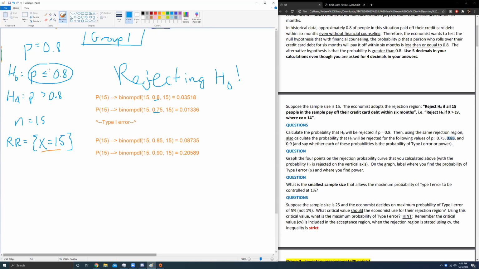P is less or equal to 0.8. That's true here. That's true, and that's true. Well, if we're rejecting something that's true, that seems like to be a bad idea, right? That's why it's a type 1 error. We're rejecting something that's true. Whereas these are power.